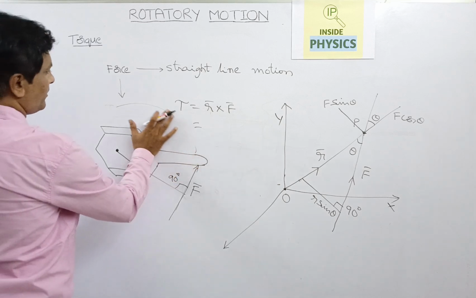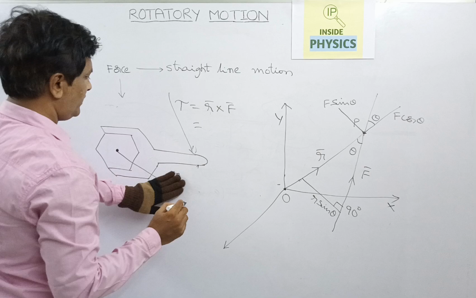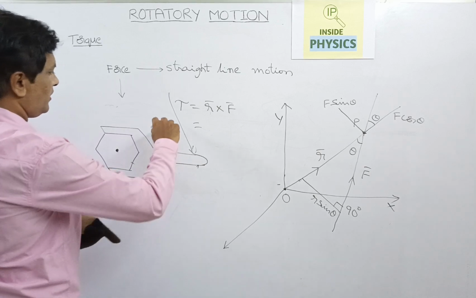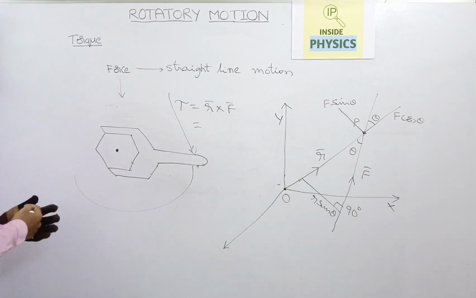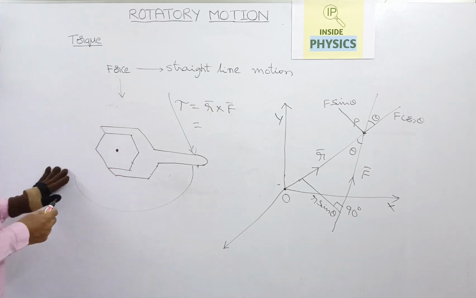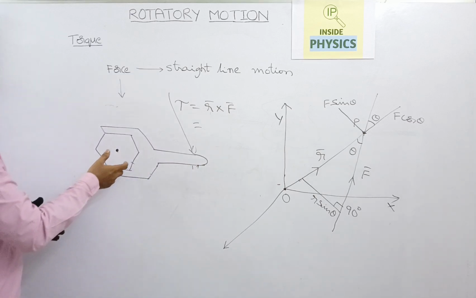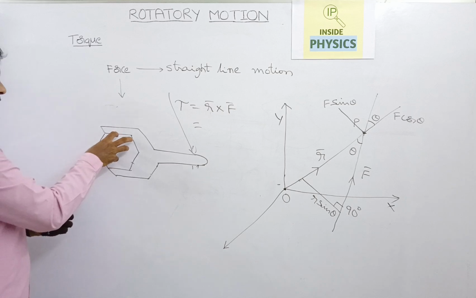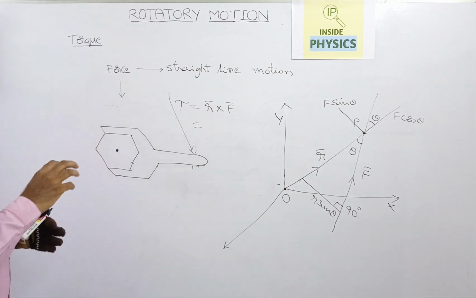If you apply this force in this direction, you can remove it, and that means we are rotating this in the clockwise direction, so it will be tightened up. So the torque, if you imagine how the torque will act while rotating this nut in anti-clockwise direction, the nut will move towards us. It will be loosened up and it will come out of the board.